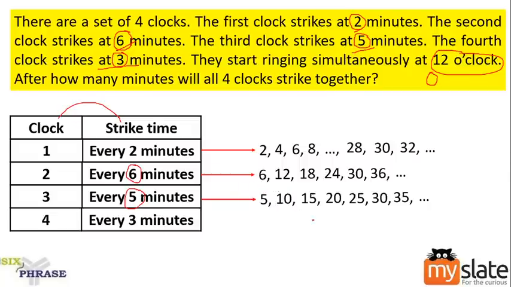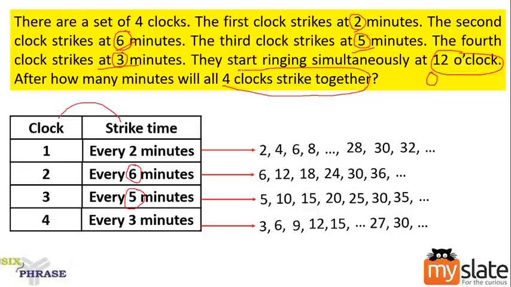Similarly, consider every 3 minutes also. So here the values will be 3, 6, 9, 12, and it goes on. The set of values will be 27, 30, and it goes on. So all these are multiples. Now they are telling you, after how many minutes will the four clocks strike together? They should strike together. Important point.